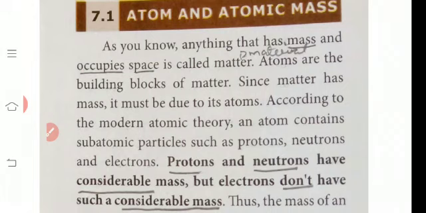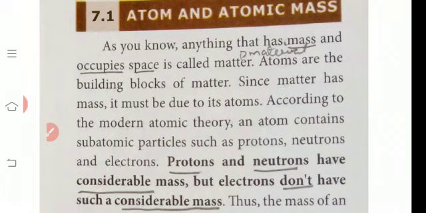According to the modern atomic theory, an atom contains subatomic particles such as protons, neutrons and electrons. What are the subatomic particles of atoms? Proton, neutron and electron. Okay, listen.